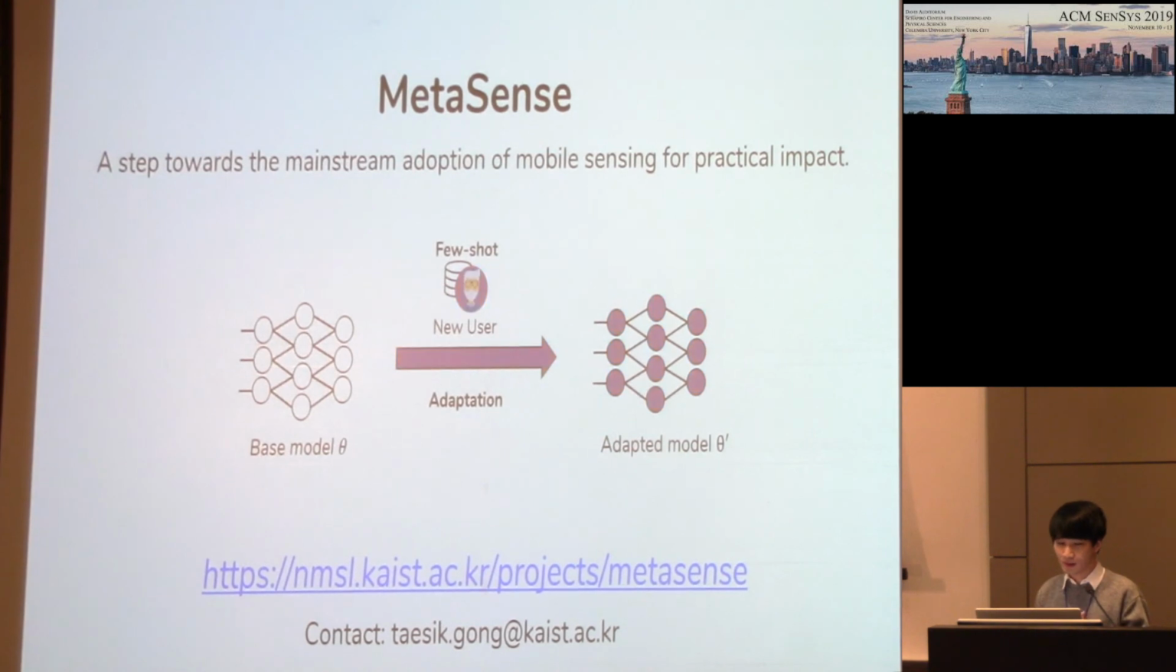And that was MetaSense. We believe MetaSense is a step towards the mainstream adoption of mobile sensing for practical impact.